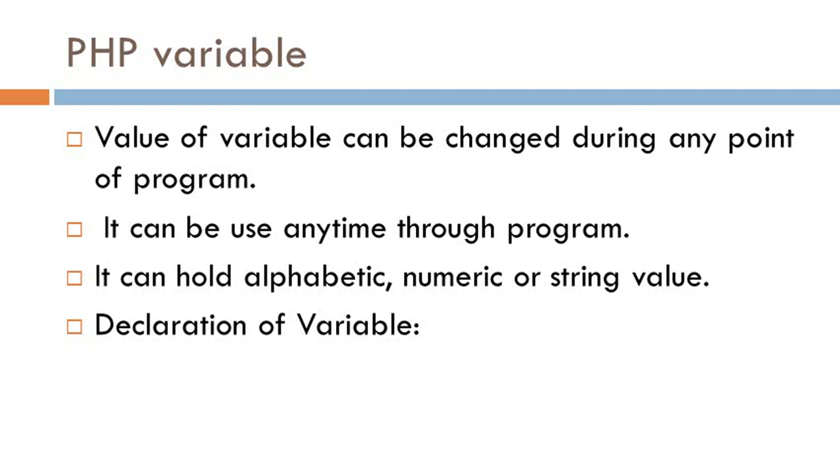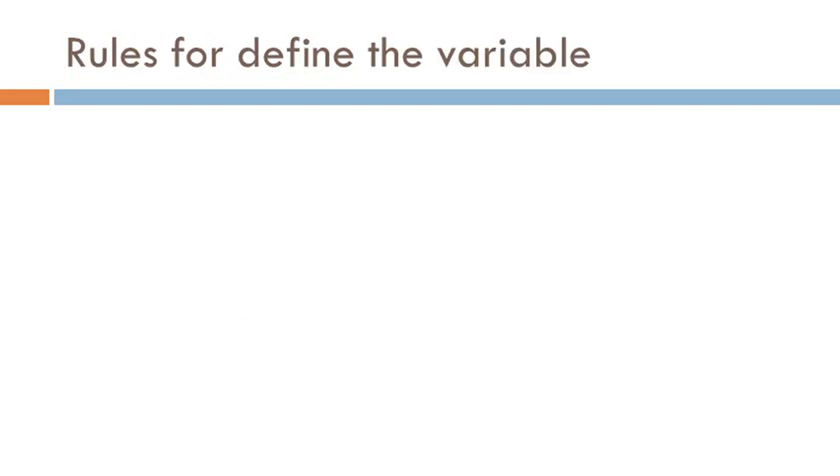Now, declaration of a variable in PHP. A PHP variable can be declared using the $ sign, then the variable name, then equal to, the value, and a semicolon.